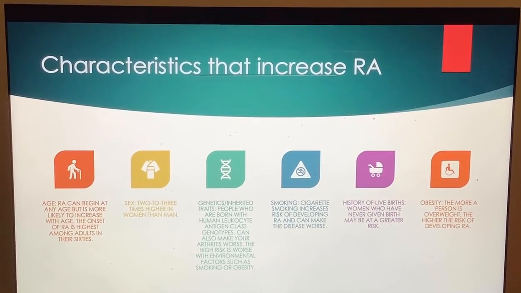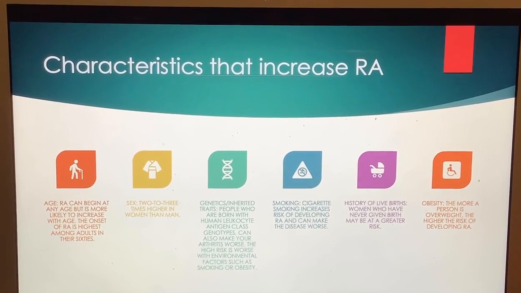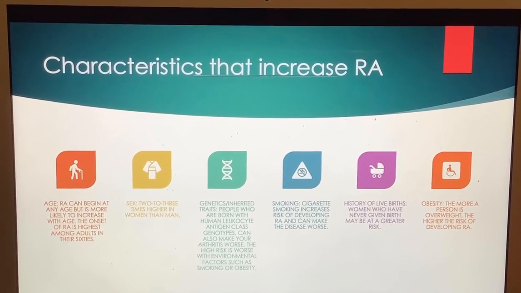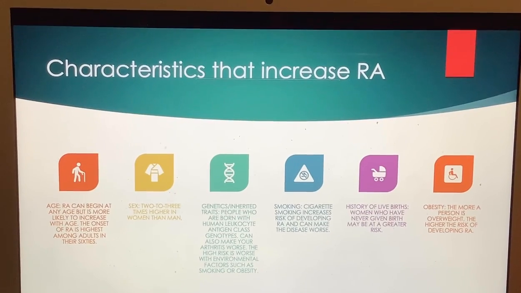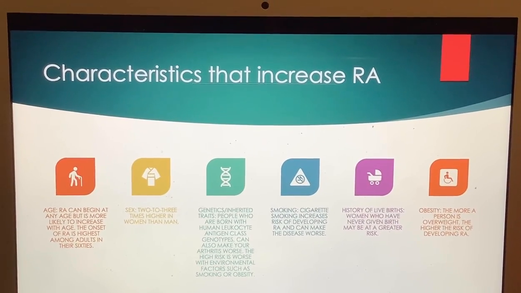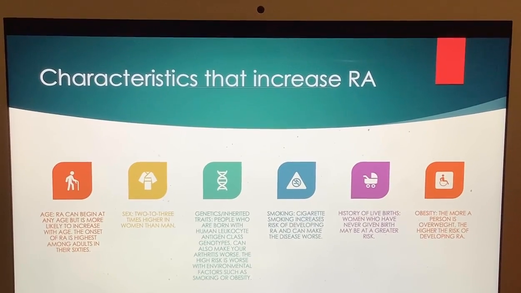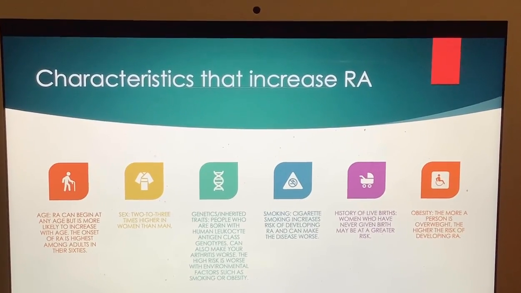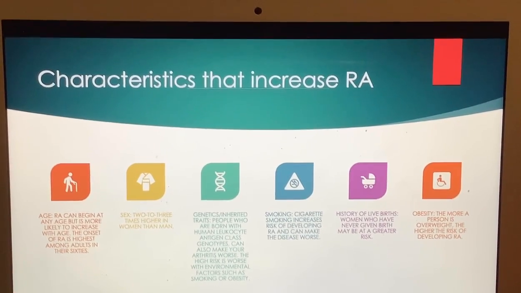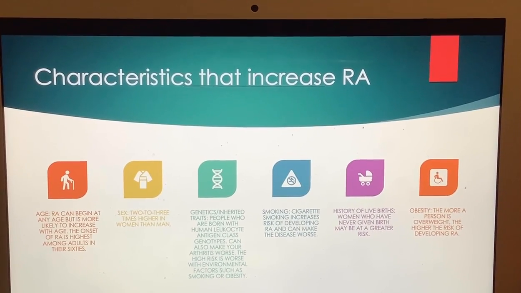Genetics, inherited traits. People who are born with human leukocyte antigen class genotypes can also have worse arthritis. The higher risk is worse with environmental factors such as smoking or obesity. Smoking cigarettes increases the risk of developing rheumatoid arthritis and can make the disease worse.